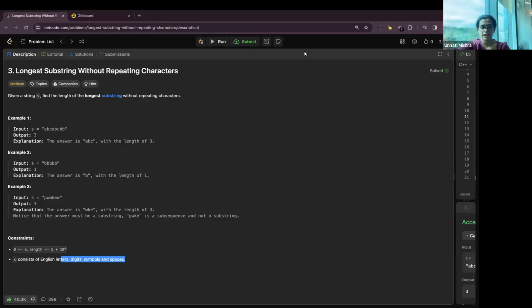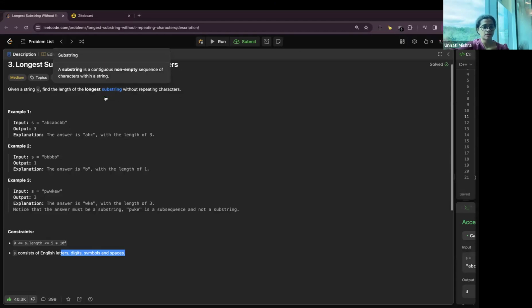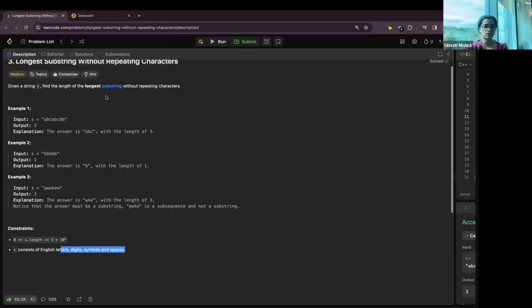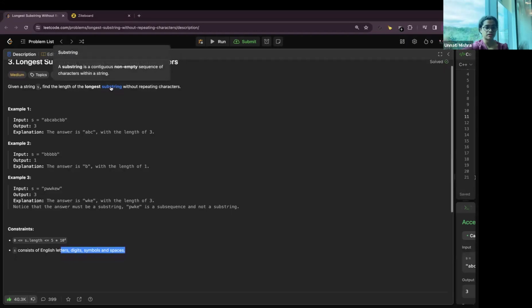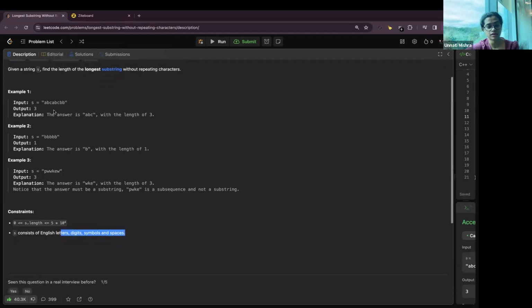Hi everyone. In this video, we'll solve this problem which is longest substring without repeating characters. Given a string S, find the length of the longest substring without repeating characters. And a substring is a contiguous non-empty sequence of characters within a string. Let's see the first example.